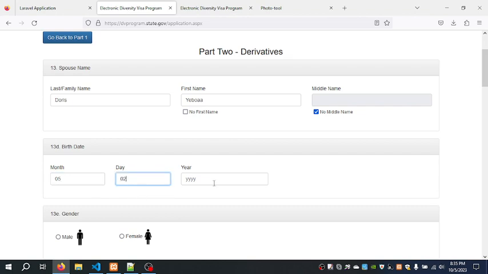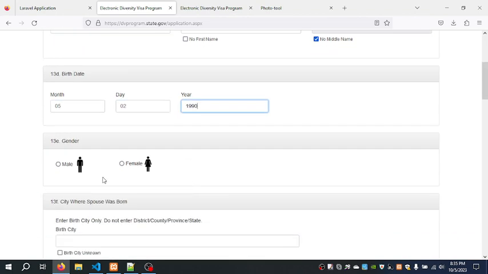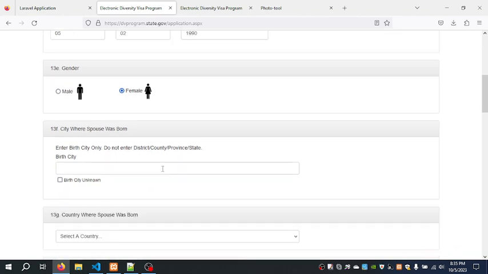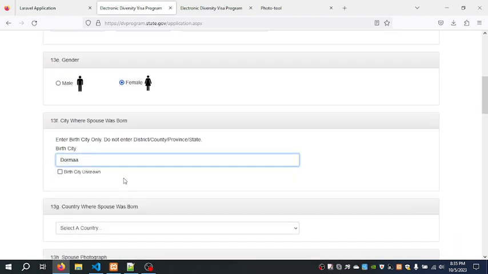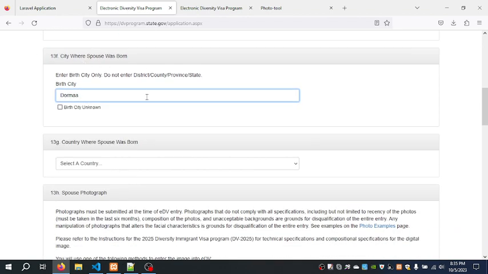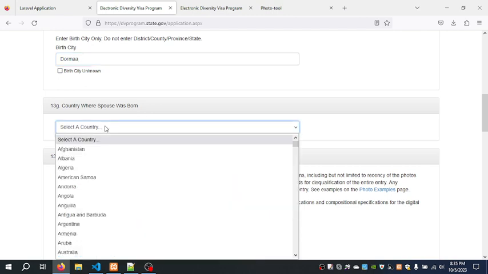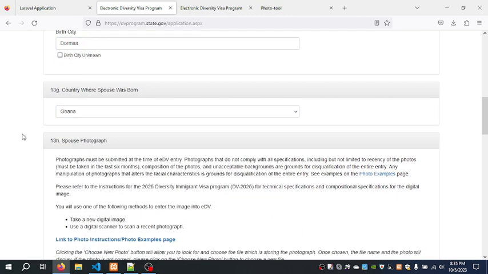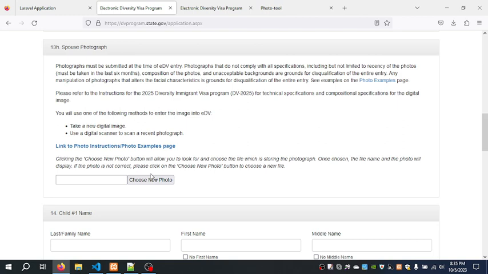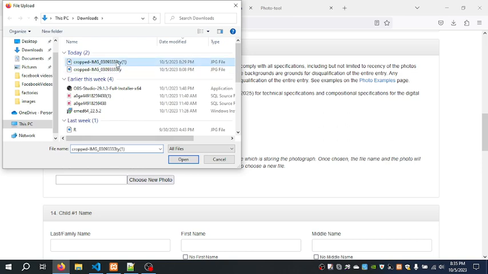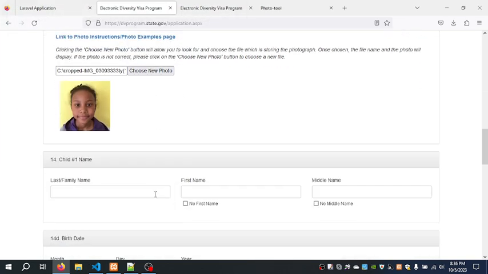I choose the month and the day and the year, and then the gender, and then you choose city where spouse was born, country where spouse was born. You choose the country. And then spouse photograph, make sure you prepare a photograph for your spouse. Make sure you do that. So I'm going to choose the same image. This one is only for trying.